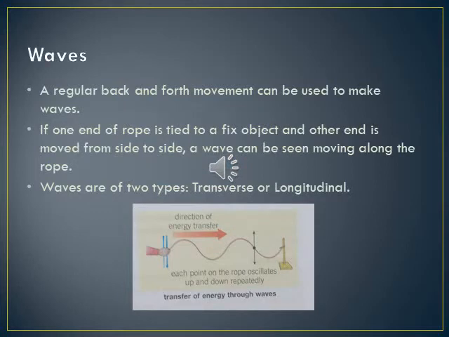Waves. Back and forth movement is called oscillation. Oscillation can be used to make waves. For example, if one end of a rope is tied to a fixed object and the other end is moved from side to side, a wave can be seen moving along the rope, as you have seen in the diagram.